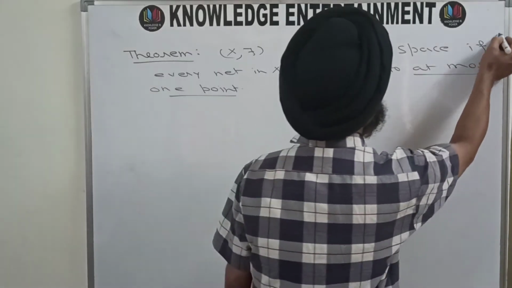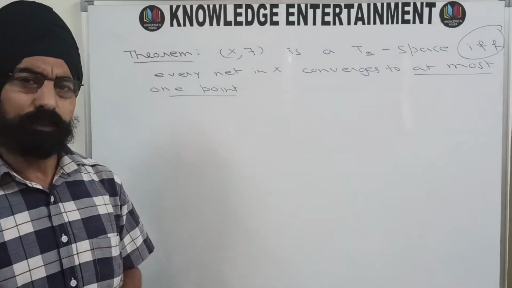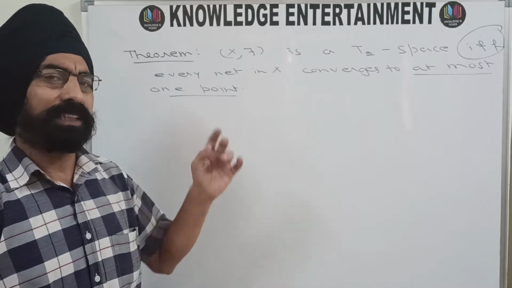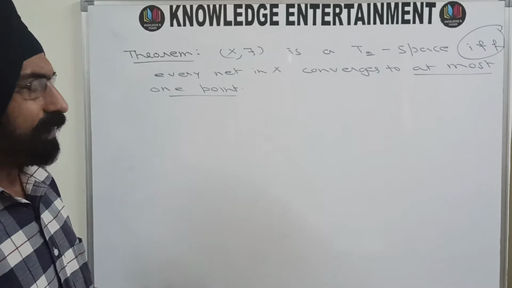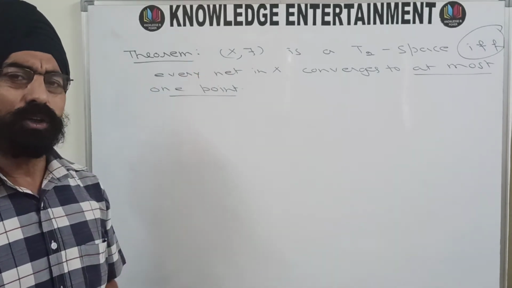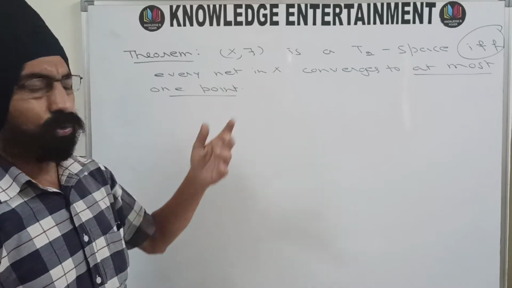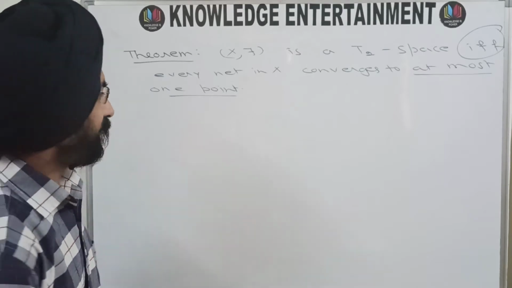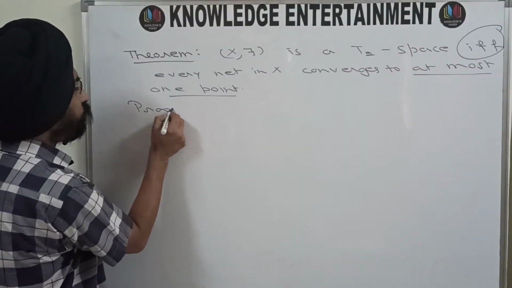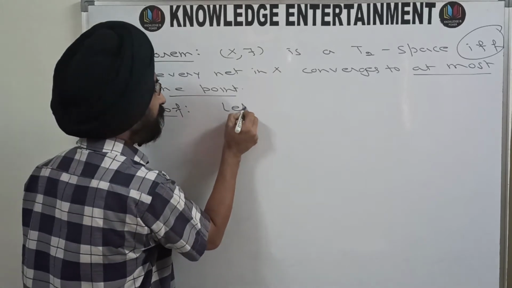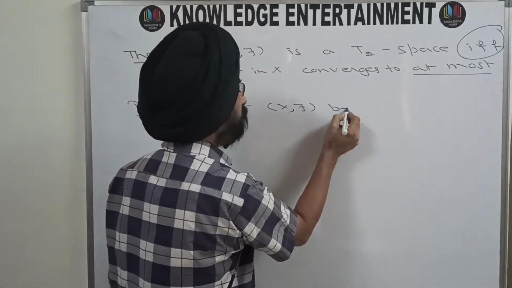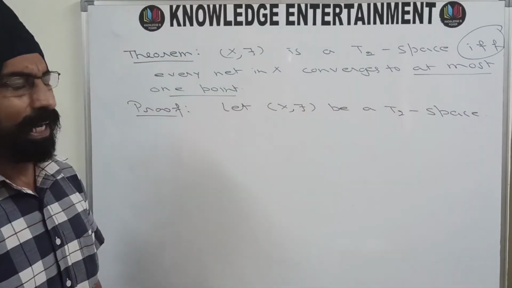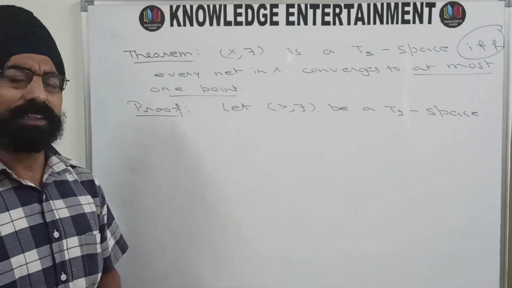And once again, here you are having if and only if. That means the direct proof we will have to give, we will also have to give the converse proof of this theorem, as the converse is also true. So I'll take the two parts one by one. First I'll suppose that this is a Hausdorff space, and then I'll show that it converges to at most one point. It cannot converge to two distinct points, and then we will do the converse. So I am going to start the proof. Let (X, tau) be a T2 space, and now we are to prove that every net converges to a unique point.